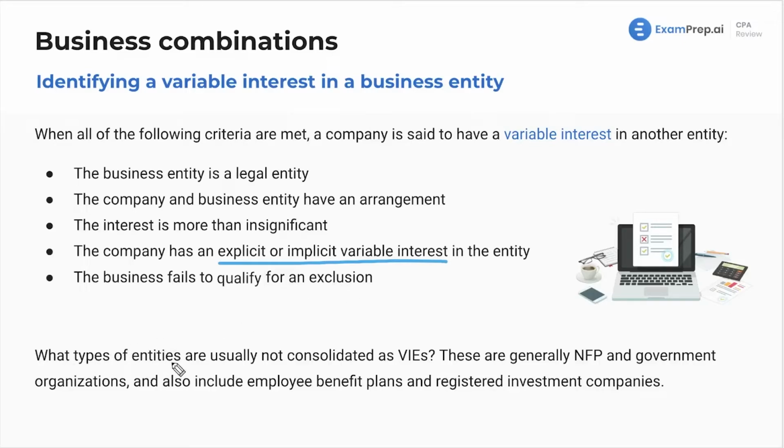What types of entities are usually not consolidated as VIEs? These are generally not-for-profit and government organizations. So we do not include government and not-for-profit organizations as VIEs. Also included are employee benefit plans and registered investment companies. Those are known as RICs. We will not see any of these included as variable interest entities.